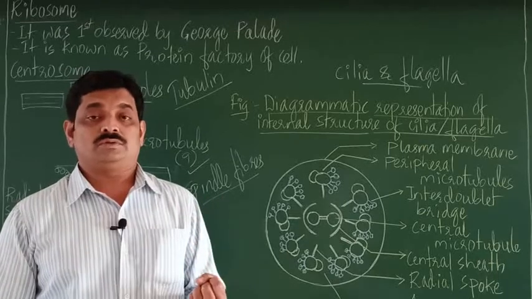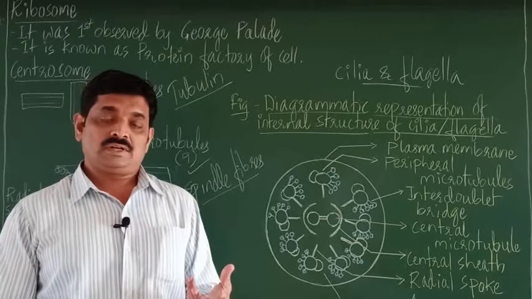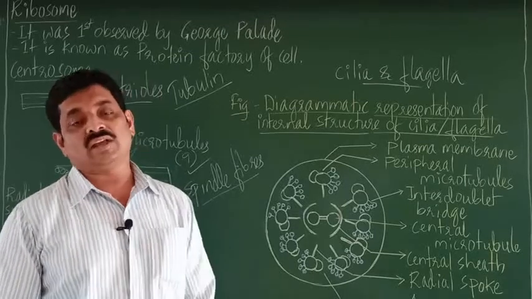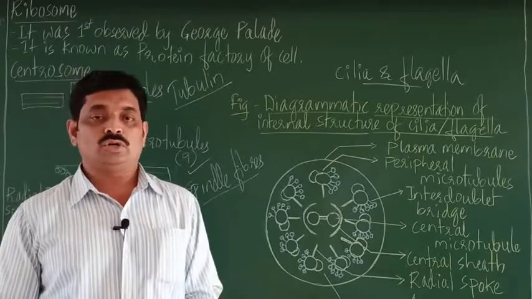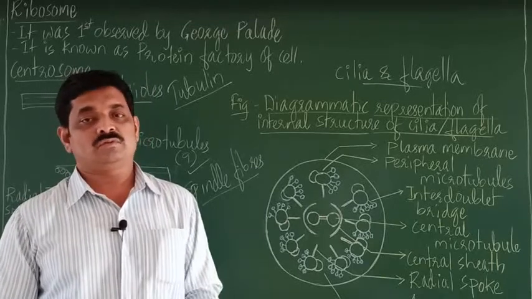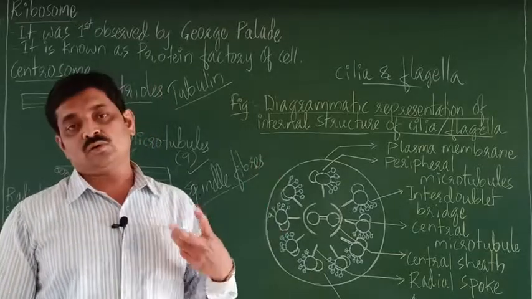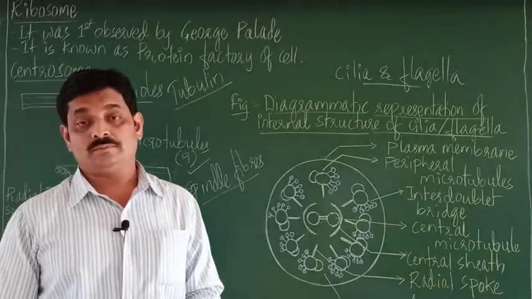Unicellular eukaryotes such as Euglena, then Paramecium, right? These unicellular organisms have locomotory organs. Paramecium has locomotory organs which are called cilia. Euglena has a locomotory organ that is called flagellum.